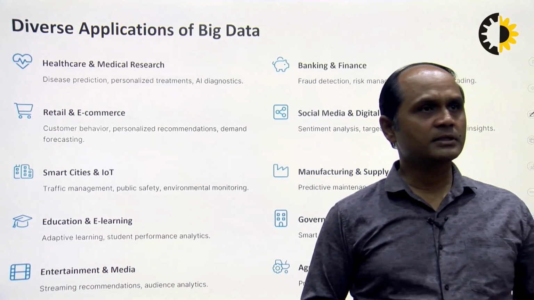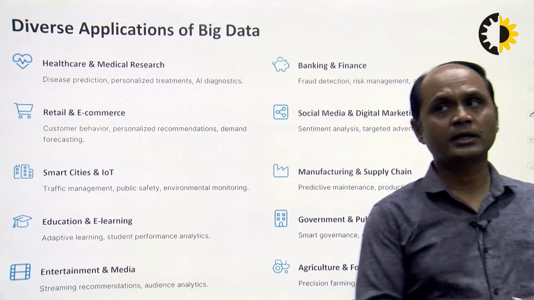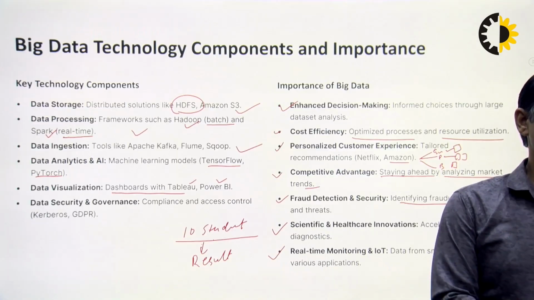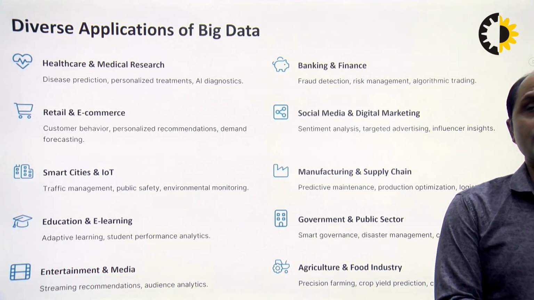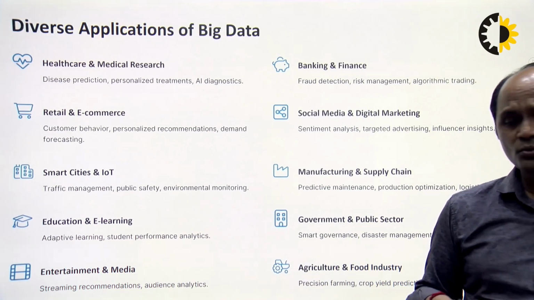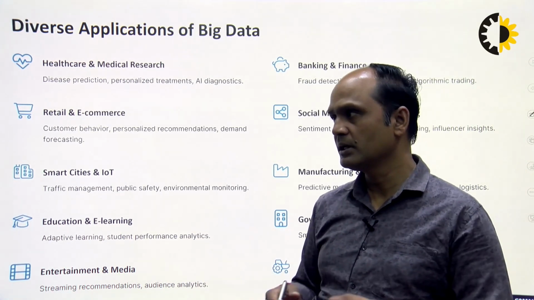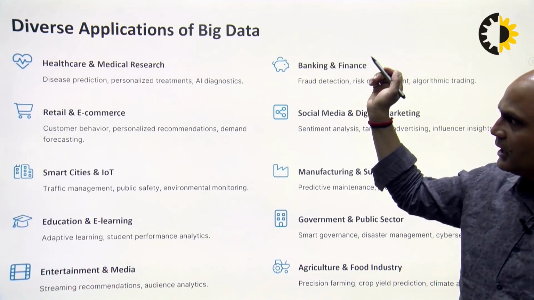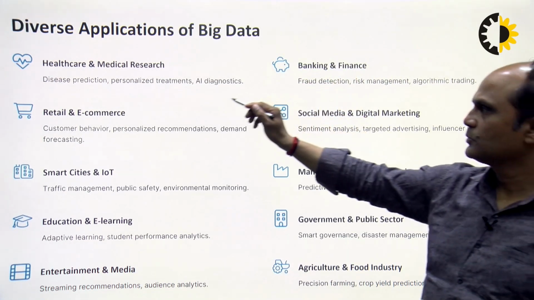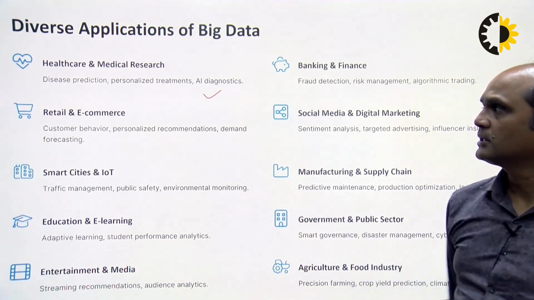After the diverse components and their importance, we can look at the diverse applications of big data, where we can use it in a real-time scenario. So some applications of big data: first is healthcare and medical research.